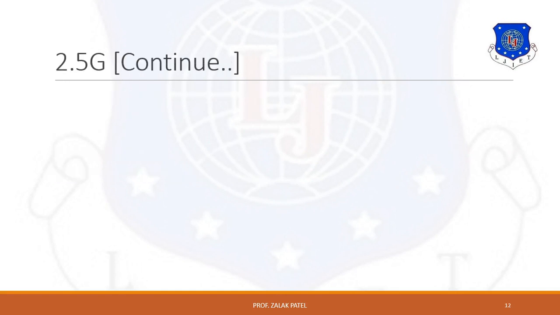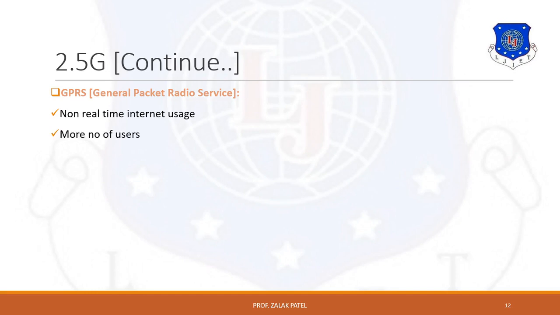Next 2.5G standard is GPRS. GPRS stands for General Packet Radio Service. It is used for non-real-time internet usage, that means retrieval of email, fax and web browsing. It is also able to download much more data compared to the previous one.